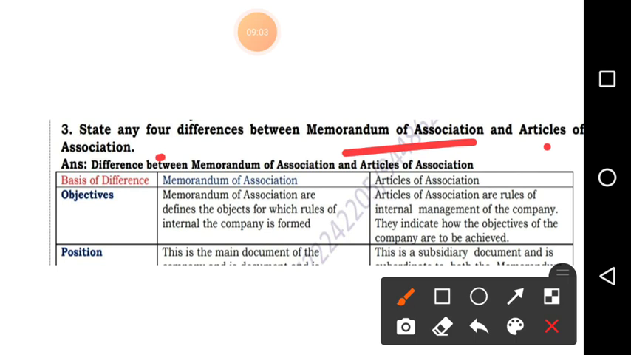Now, before taking admission, the important documents are what? Your marks card and your transfer certificate. Like that only. To start a business, these are the 2 important documents. Now what is the difference between them? First one we saw, objectives. Second one, position. For memorandum it is a main document. For article it is a subsidiary document.